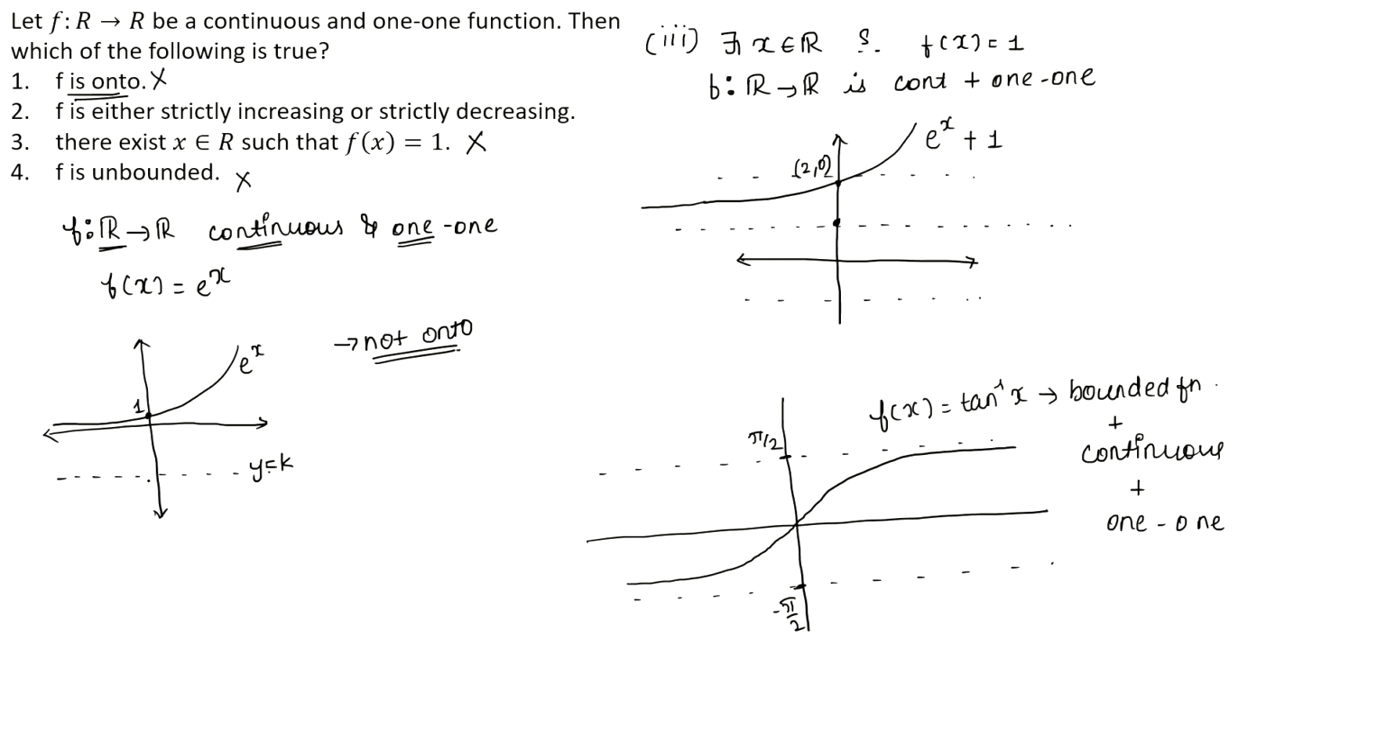And as you can see, whichever graph we drew, it was strictly increasing or strictly decreasing. Consider e raised to minus x. It is a strictly decreasing function. So we will either have a strictly increasing function or a strictly decreasing function. So option 2 is the correct answer.